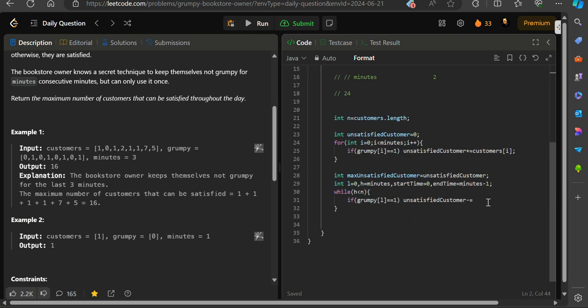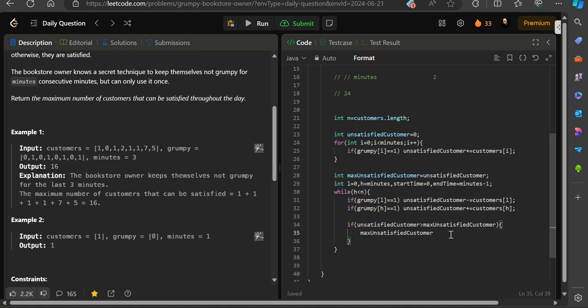So I need to deduct it, and just like low, I need to make sure for high, if something is coming and that is grumpy, that is one, I need to add this to my count, right? Now let's say we found a new maximum, that is if unsatisfied customer is greater than the max unsatisfied customer, I need to update it, correct?